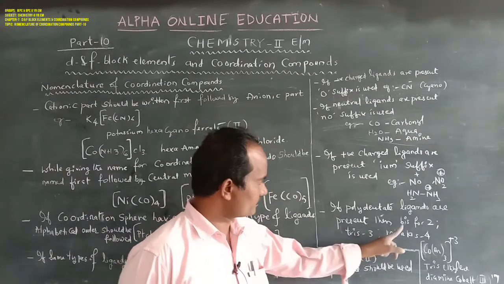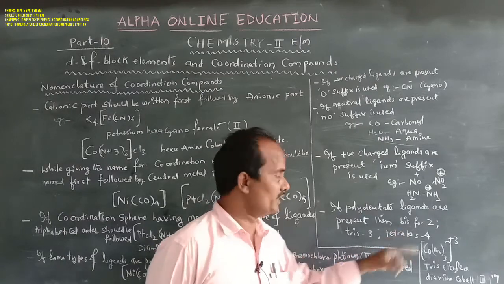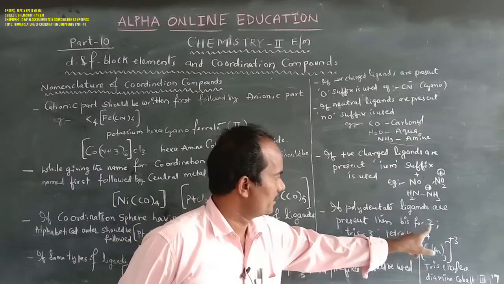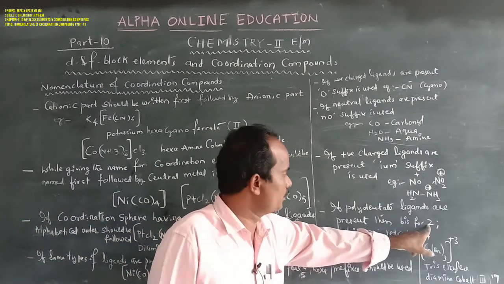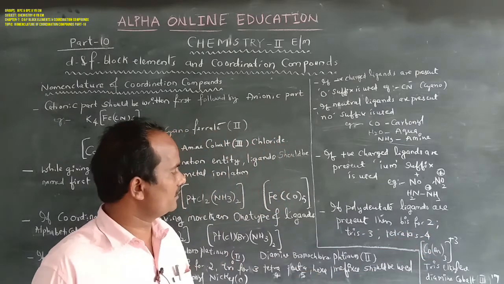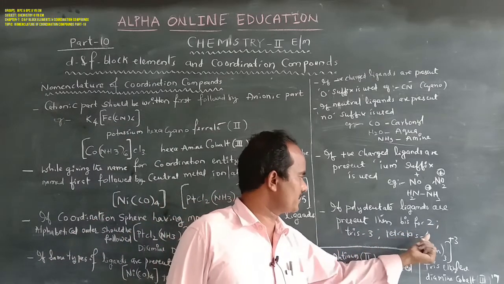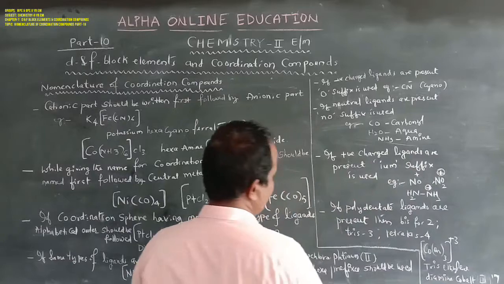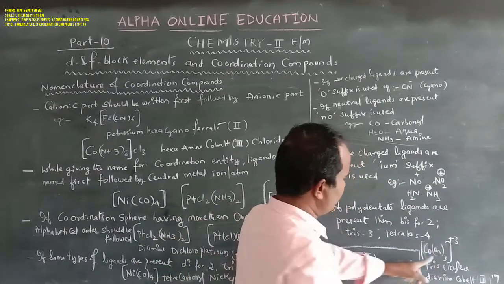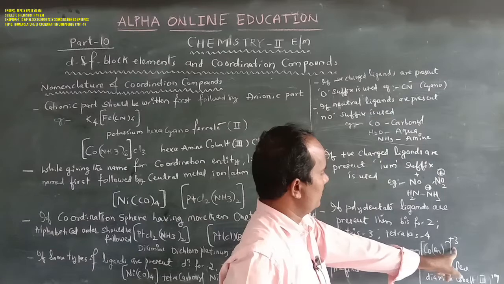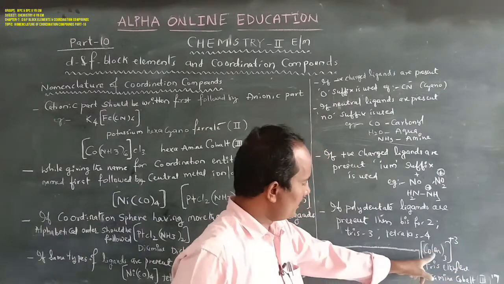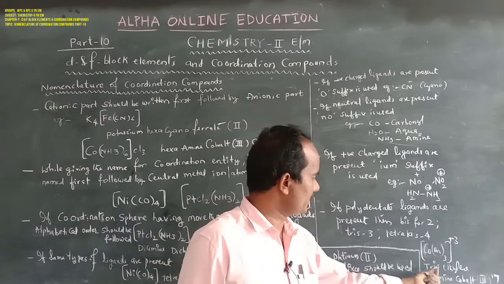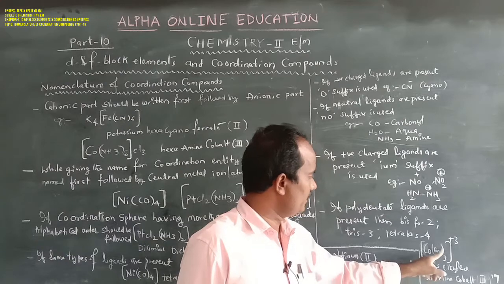When polydentate ligands are present in the coordination sphere, the term bis is used for 2, tris for 3, tetrakis for 4, pentakis for 5. For example, Co(en) taken thrice gives a plus 3 complex ion, which has three bidentate ligands.